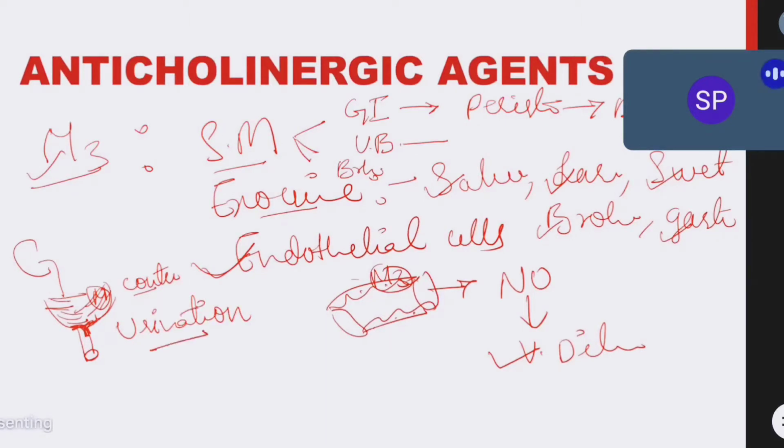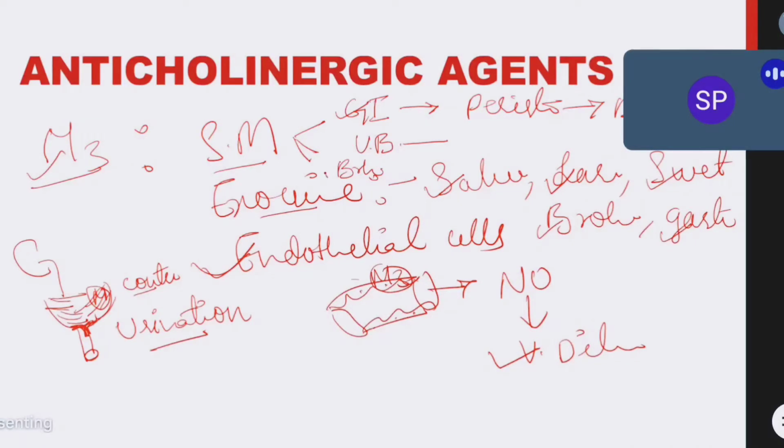Are you all following me? Yes, all these points we have already discussed. I am just revising. Okay, so smooth muscles, in the GI tract it causes diarrhea, it increases peristaltic movement. In the urinary bladder it increases urination by contracting the urinary trigonal smooth muscles.